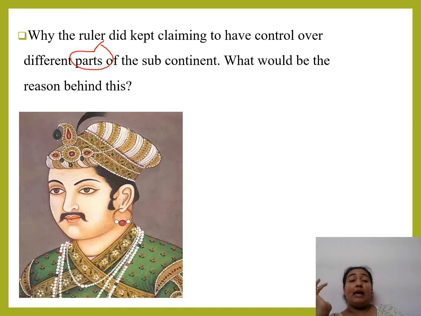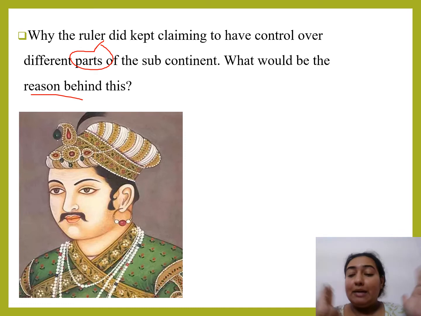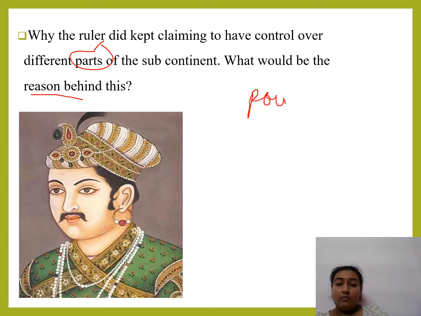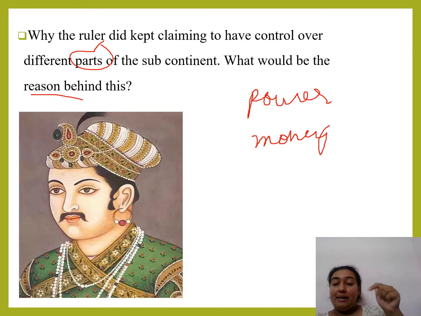What would be the reason behind this? Why are the rulers always thinking, I want this region, I want that portion, that should come under my control, this region should come under my territory? Why? What will be the gain of that ruler when he claims to have control over different parts? There must be something they must be getting. So what was that something? Was it power or was it money? Think and then comment down in the chat box.